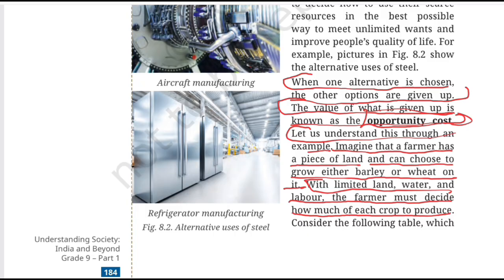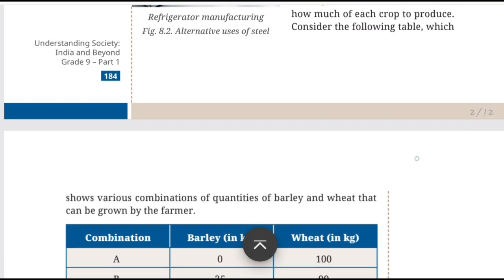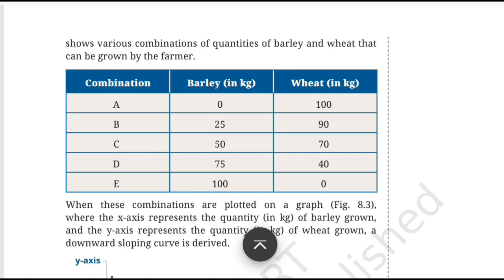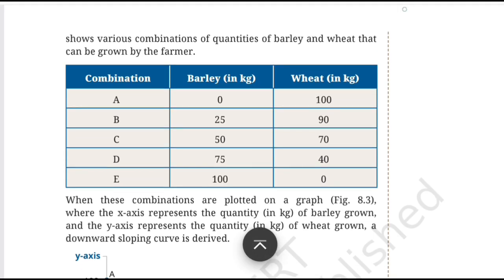and the NCERT gives us numbers to make this trade-off visible. So let's consider the following table, which is given in the textbook, that shows various combinations of quantities of barley and wheat that can be grown by the farmer. Okay, so let's understand this entire table that has been given. The table has three columns. The first one is combination, second one is barley in kg, and third one is wheat in kg. Okay, so let's not just stare at this table, let's understand this table.